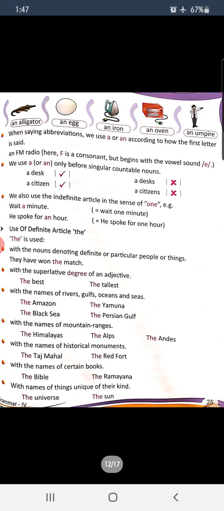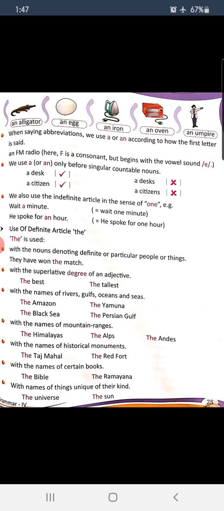Now let us see from the book of your English language book. Use of definite article the. The is used with the nouns denoting definite or particular people or things. They have won the match. Now which match, which sport, that is not mentioned here, but only the match, clear?